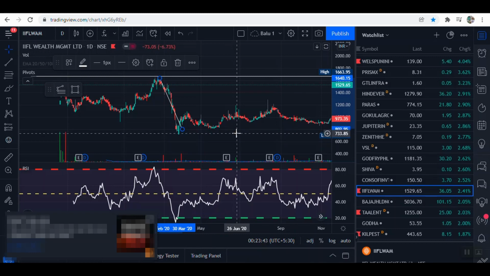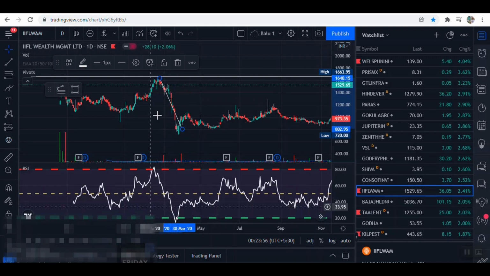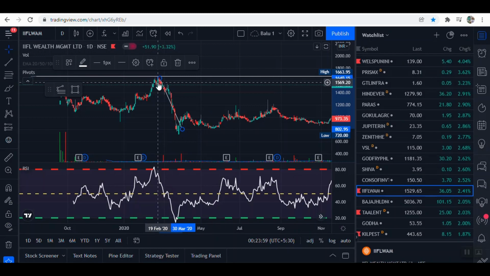And also we have to remember that external events would impact the stock price going up and down. Probably there should be some news. So even if you see this, this is February. I'll show you a date. If you see February 2020 until February, March 2020, at that point of time we had corona cases and there was lockdown. So everybody got scared and everybody started selling out. So usually we need to understand there are external factors which would impact stock prices going up and down.